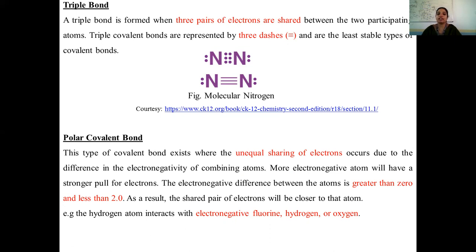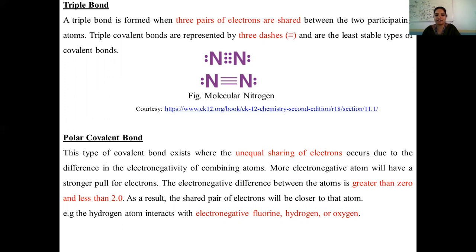So the electronegativity difference between the atoms is greater than 0 and less than 2. Between this range only the electronegativity difference exists, and that difference contributes to the polarity of the covalent bond.